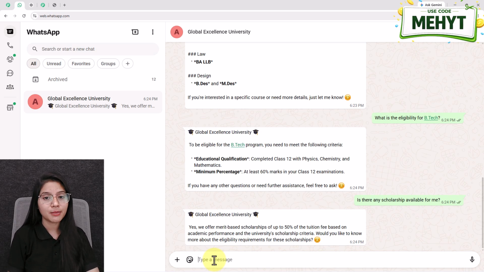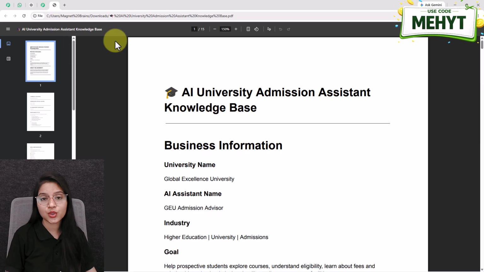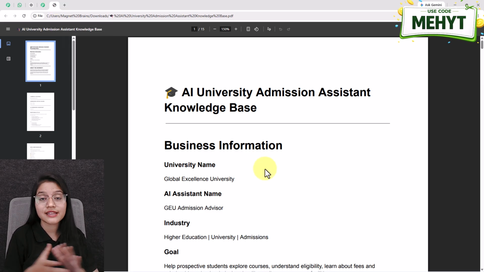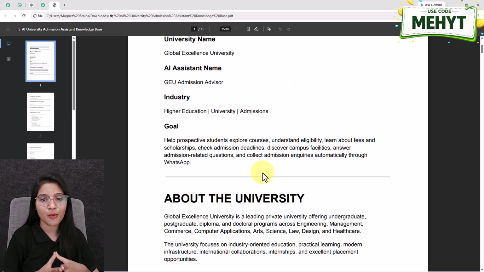No predefined buttons, no human sitting behind the screen. Just an AI assistant answering students on WhatsApp. And the best part, you can train this AI assistant by using your own university admission information. That means it answers questions according to your own university data, not random information from the internet.